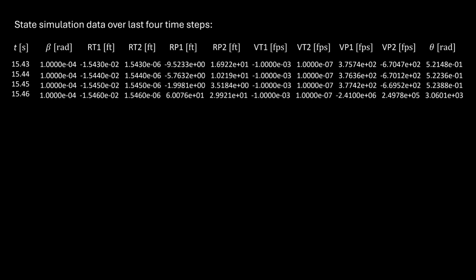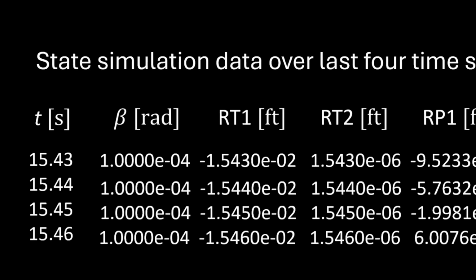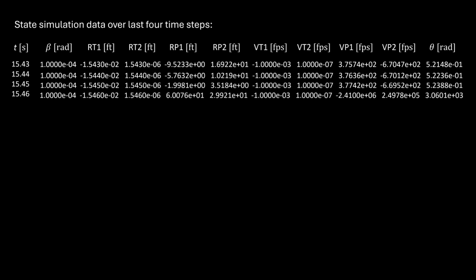Here's the nonlinear planar state simulation data over the last 4 time steps. The first column is time, the second, target flight path angle, then target X and Y, horizontal and vertical positions. Note, the target was given a very small velocity and attitude to avoid singularities in this simulation, but effectively the target is static because it moves less than 0.2 of an inch over the course of the engagement. Both horizontal and vertical target and pursuer velocities are captured here.